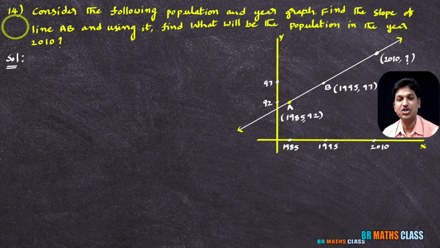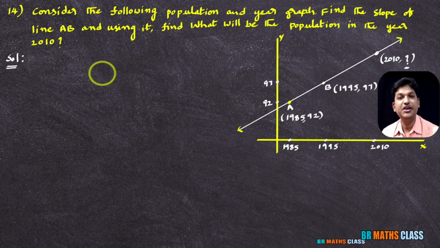This is the last question in exercise number 10.1. You see what is this question? Consider the following population and year graph. It is an interesting problem. This graph also is a part of the question. Find the slope of line AB. You observe in this line 2 points A and B are already given. Find the slope of line AB and using it find what will be the population in the year 2010.